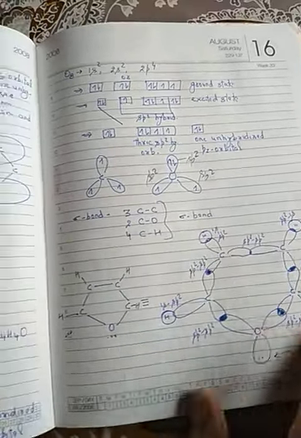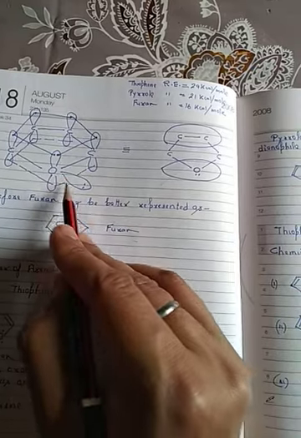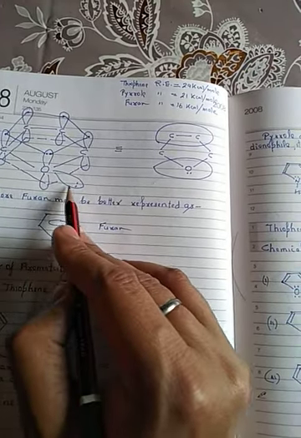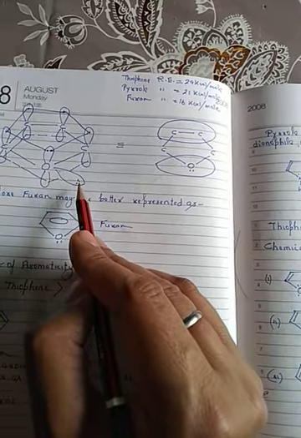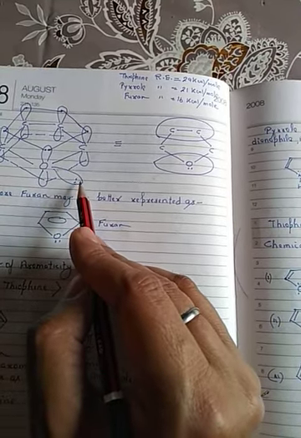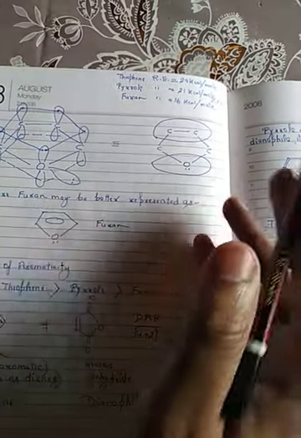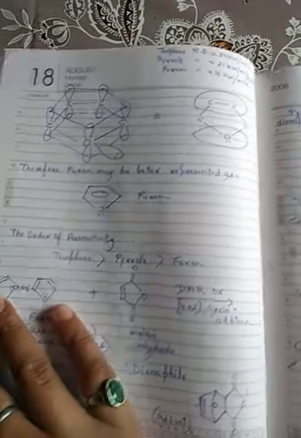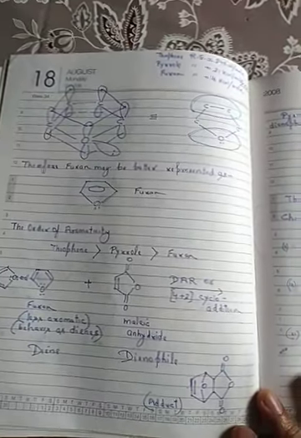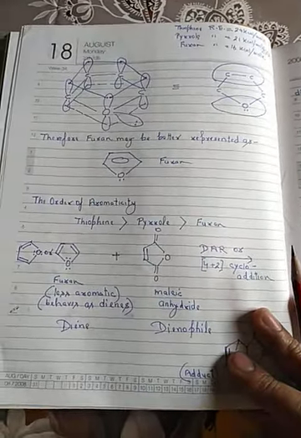This sp2 hybrid orbital lying in the plane is responsible for the basic character of the oxygen atom, which we will see in my later discussion. And here is the unhybridized p orbital. I hope you understand it better. If you have any query, you can contact me freely anytime on my WhatsApp number.